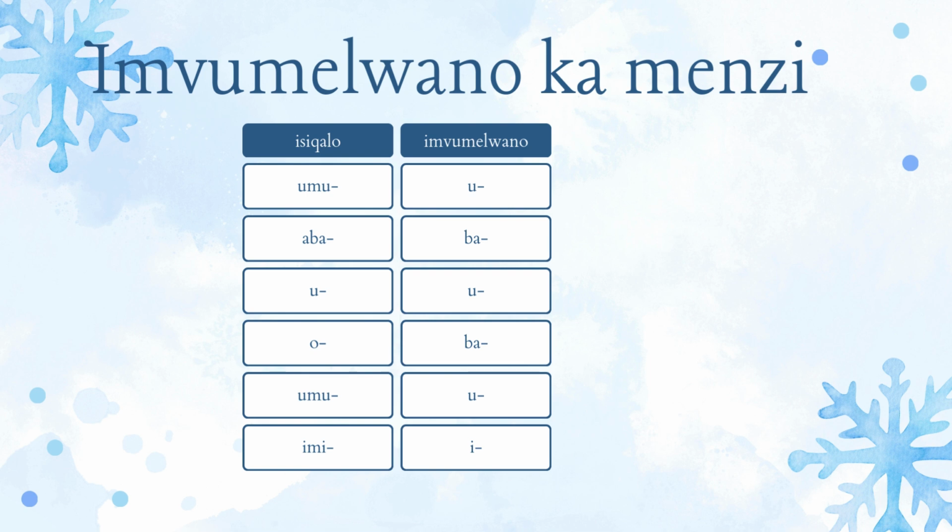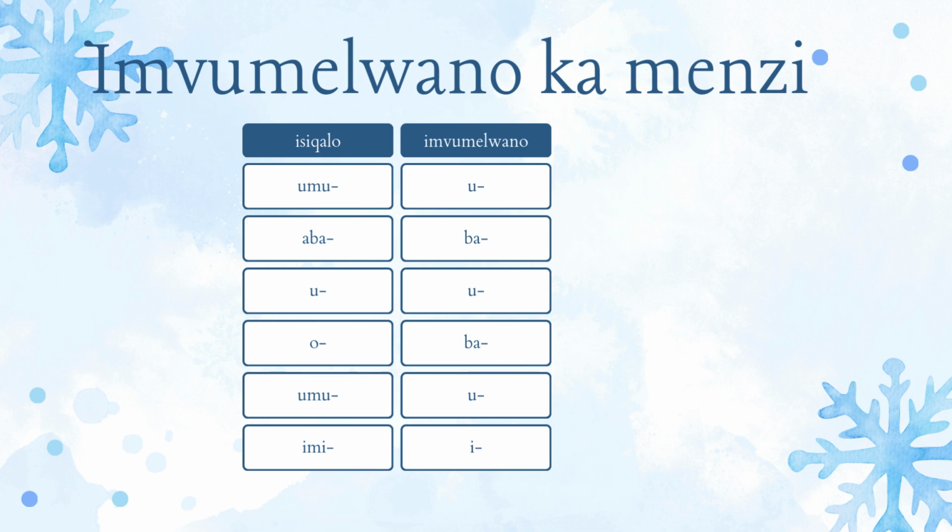So the first one, which is also the first noun classification, umu. This is a prefix for a person, which starts with umu. Umuntu, a person. And then imvumelano would be u. Umuntu uyahamba. Umuntu is your subject. The agreement is u. Then we put ya. Then we put the verb, which is hamba.